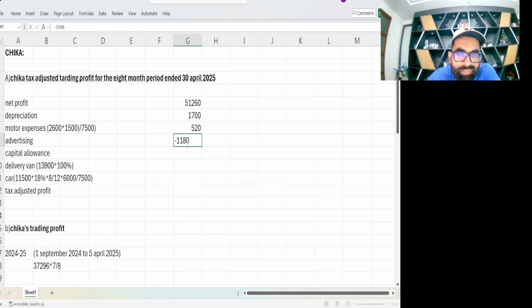You have the question, you can see. Now capital allowances, I have already explained. The delivery van will qualify for complete 100% AIA. But the privately used car, see the screen: 11500 times 18%, because the CO2 emission rate is between 1 to 50, then 8 upon 12 is the accounting period, and then private use adjustment. We'll multiply it by business use, it will be 1104. So now finally your tax adjusted trading profit will be this amount.